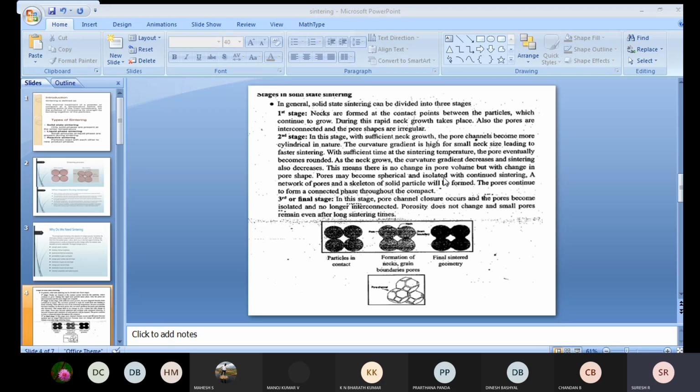The pores continue to form a connected phase throughout the compact. And this is the third and final stage.